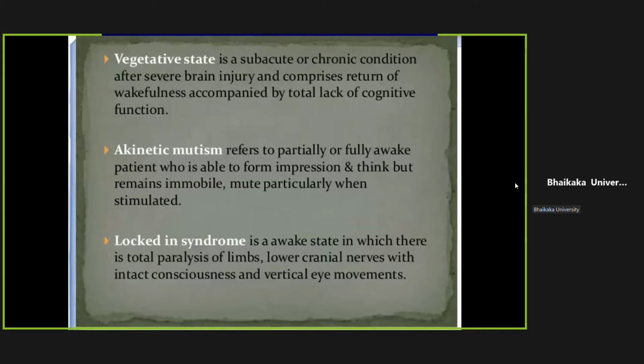Akinetic mutism. It refers to the fully awake patient who is able to form some impression and think, but he will not move his body parts and he will not speak.